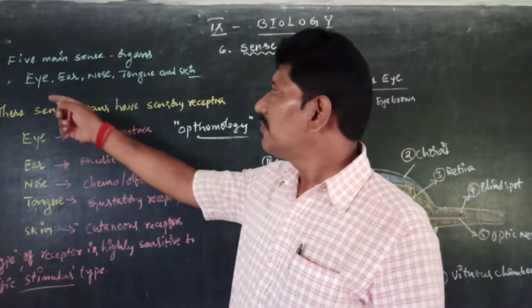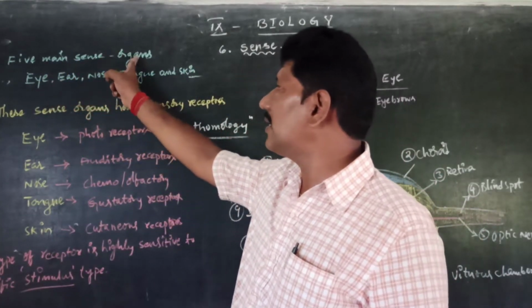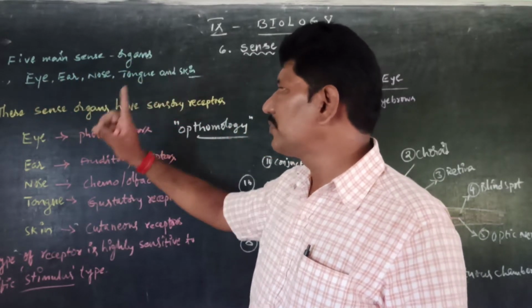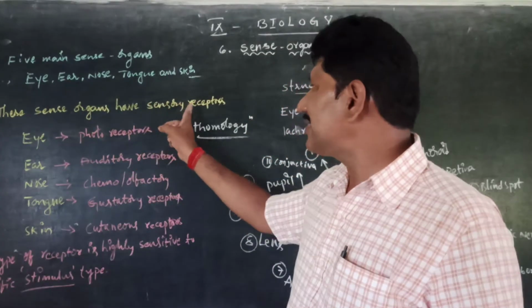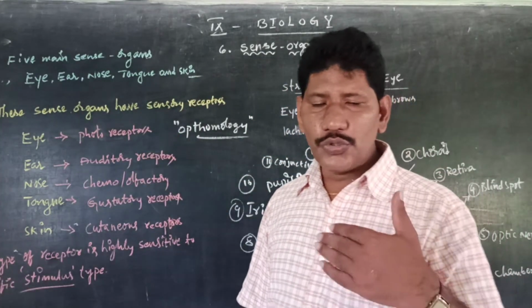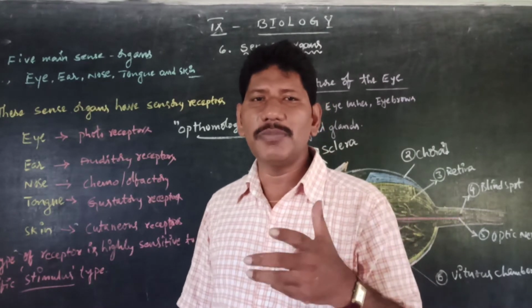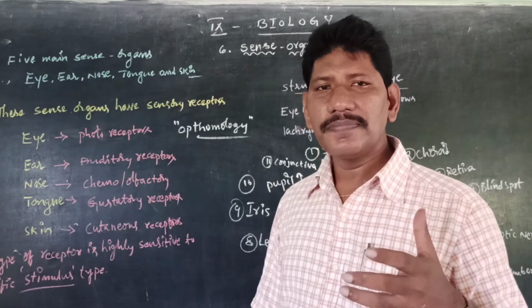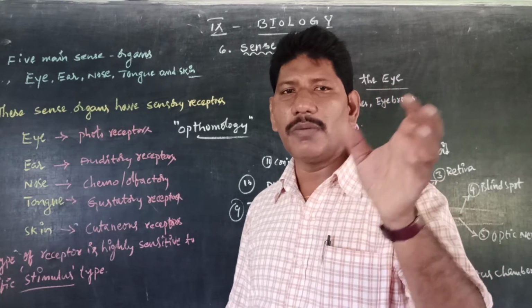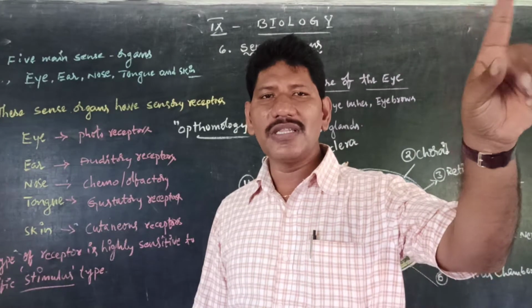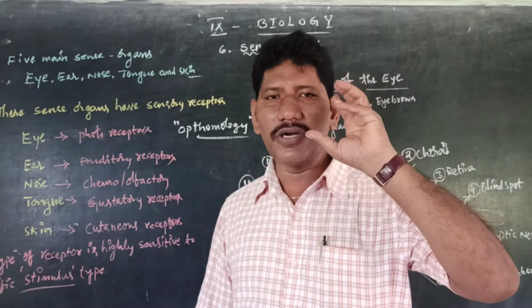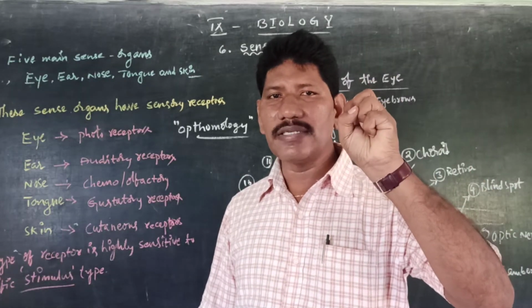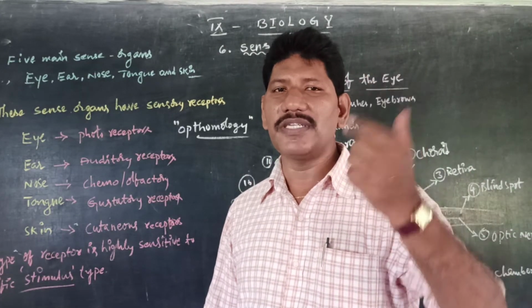Is that clear, children? We are having five main sense organs: eyes, ears, nose, tongue and skin. These sense organs have sensory receptors. As you know, what is meant by receptor and what is meant by stimulus. For example, light is a stimulus. When we switch on the light, immediately the light falls on our eye. So here light is a stimulus. The light-receiving particles present in our eye are called receptor cells.